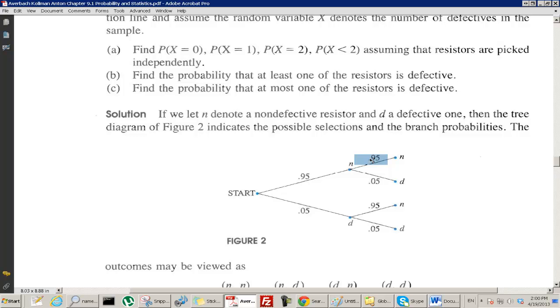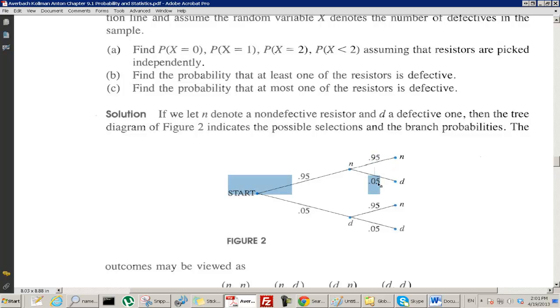If you only had 100 or 50 resistors and you picked one that was not defective and didn't replace it, then the probability would be different for the second pick, because the box would contain a different number of non-defective resistors.